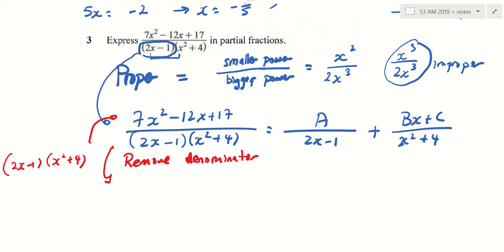This one, Aritina, I put on top, is like bracket, bracket, and this is a bracket as well. Can I cancel any numerator and denominator? So I cancel this and cancel 2x minus 1. I cancel x squared plus 4, I cancel x squared plus 4.